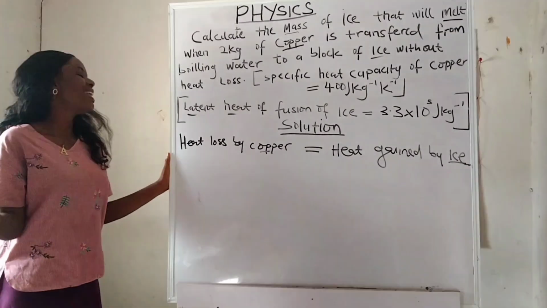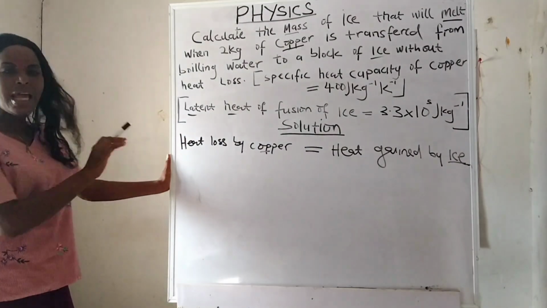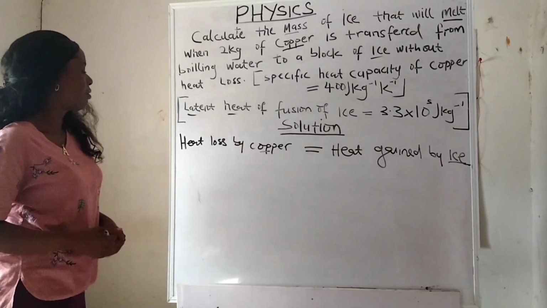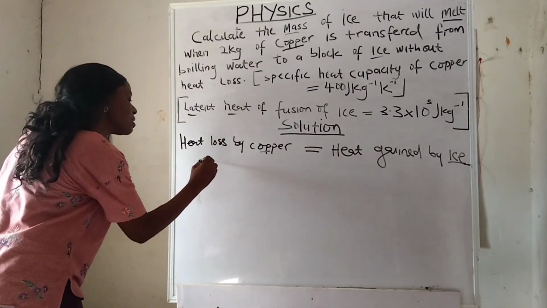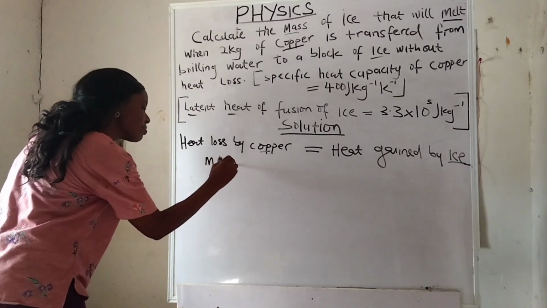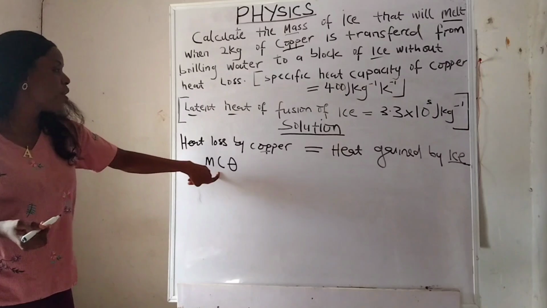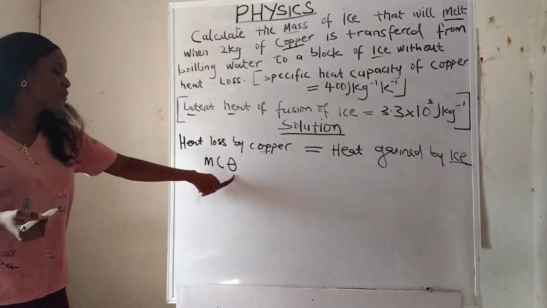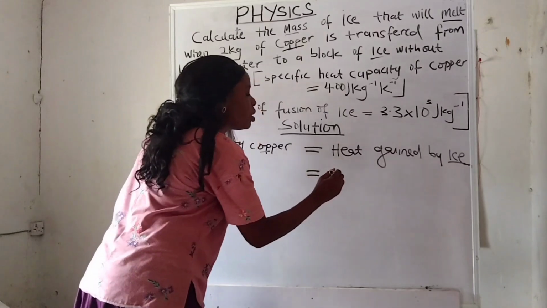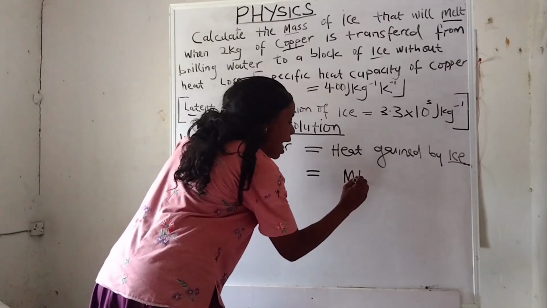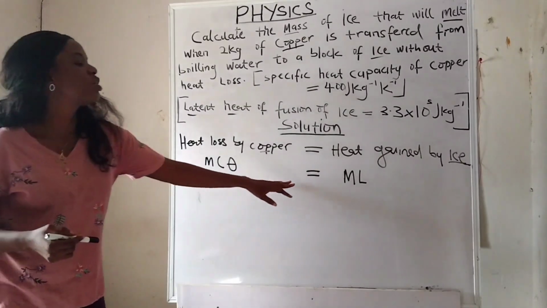Okay, now let's represent this with formula. I know this is all about formula and calculation. Let's represent it with formula so that we'll be able to calculate it. So on this side I write MC theta, where M stands for mass, C stands for specific heat capacity, and theta stands for temperature change, is equals to ML. MC theta is equals to ML.